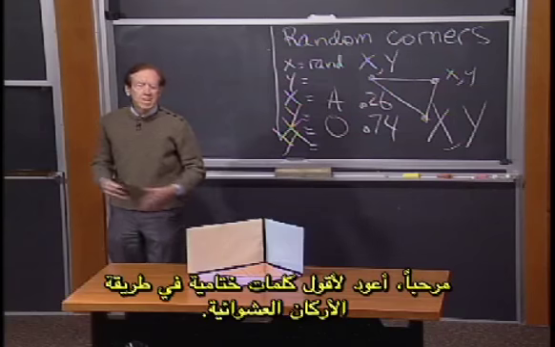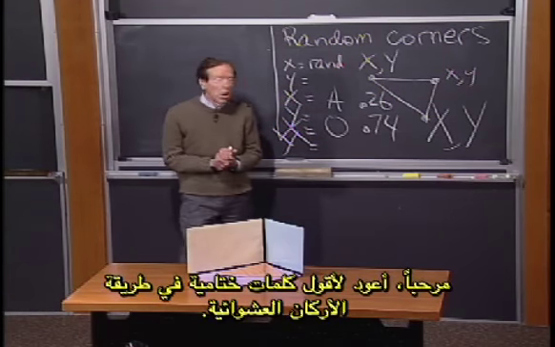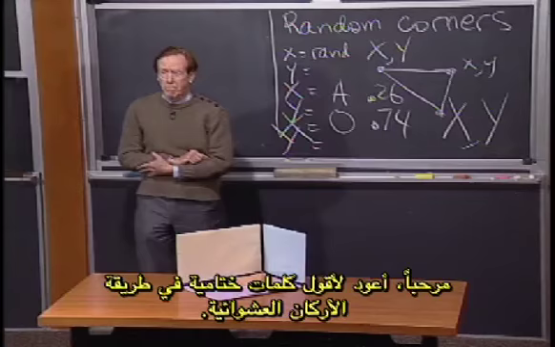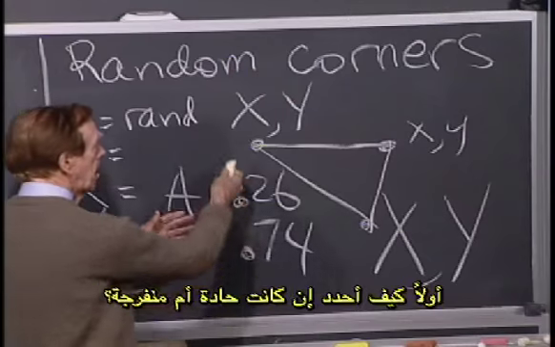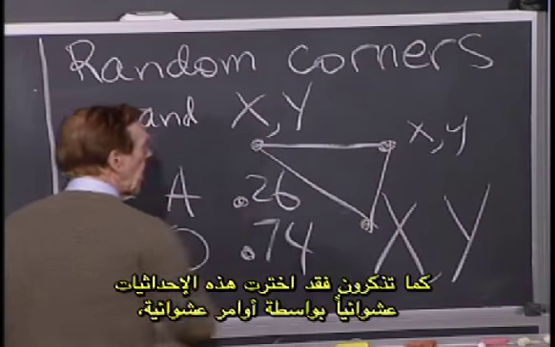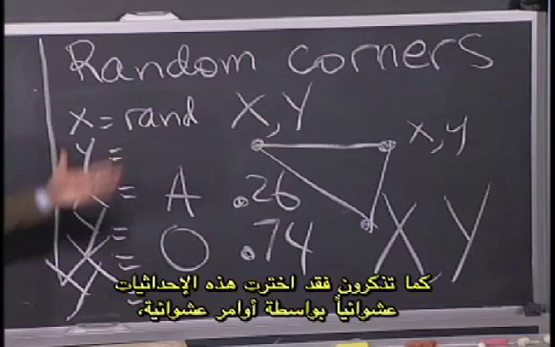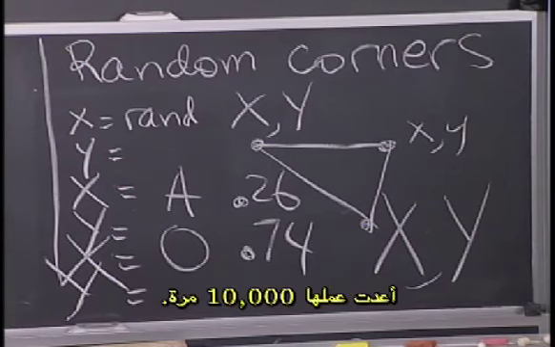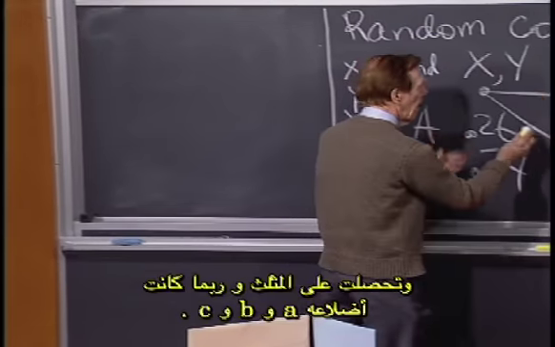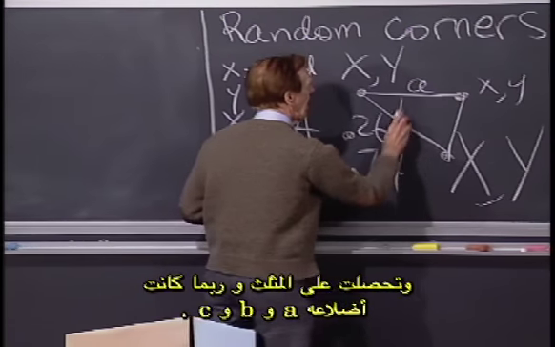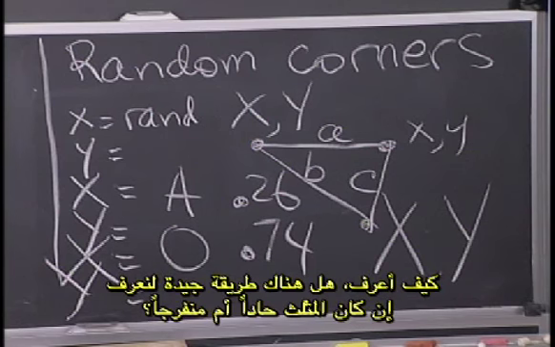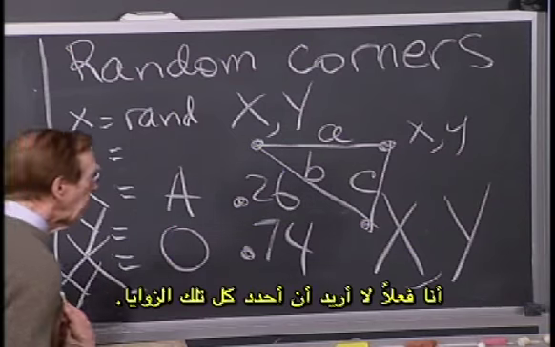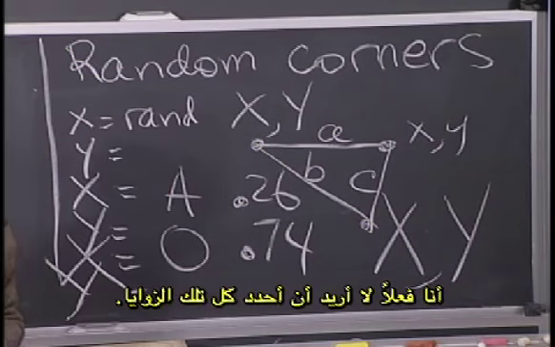Hi. Just coming back for some final words on the random corners approach. First of all, how would I tell? Suppose you remember I picked these points at random using some random command, did it maybe 10,000 times, and I got a triangle, and maybe the sides of the triangle are A, B, and C. How do I know? Is there a nice way to tell whether it's acute or obtuse? I really don't want to figure out all those angles.